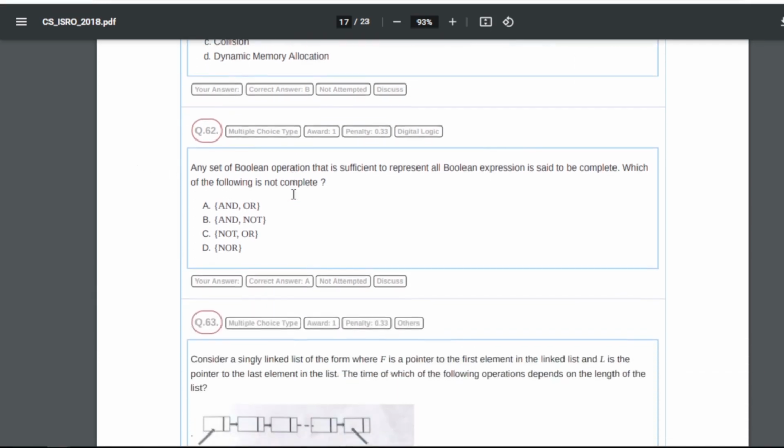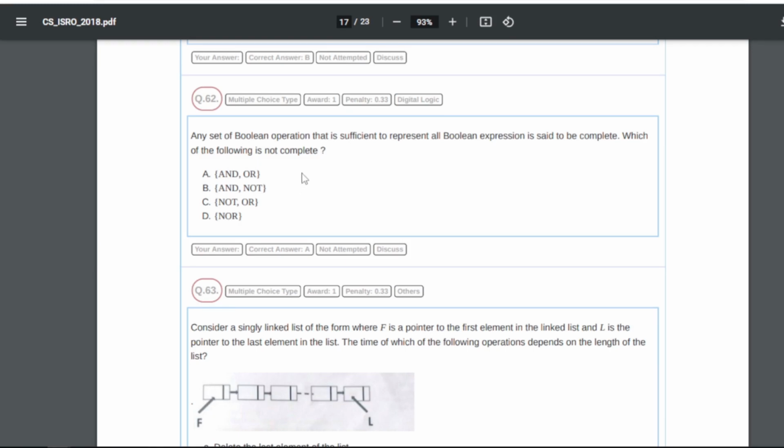Now 62: any set of Boolean operations that is sufficient to represent all Boolean expressions is said to be complete. Which of the following is not complete? So for question number 62 our answer will be A, that is and, or.